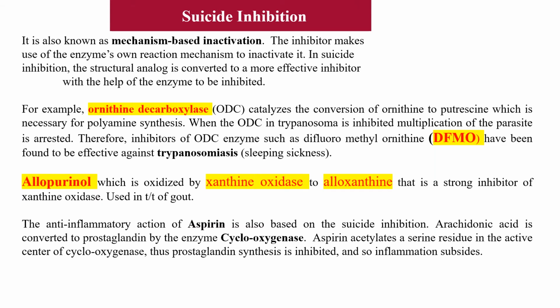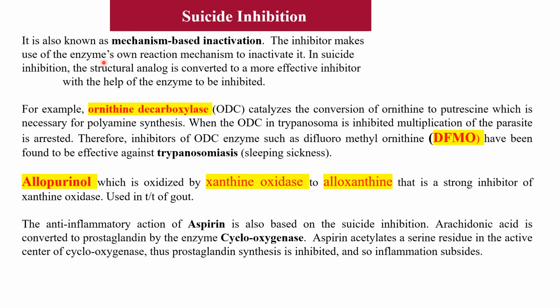Now next is suicide inhibition. It is also known as mechanism based inactivation. Suicide inhibition means the inhibitor makes use of the enzyme's own reaction mechanism to inactivate it. That means the enzyme undergoes suicide. The enzyme converts this inhibitor into a more potent or more effective inhibitor. The enzyme which is to be inhibited itself converts the inhibitor into a more active inhibitor.